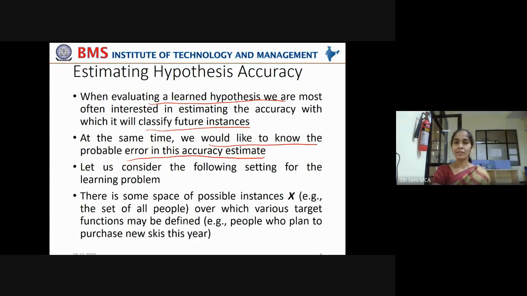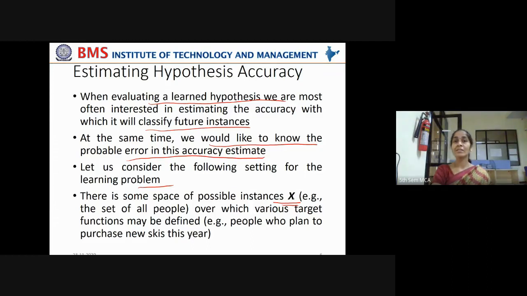Now let us consider the following setting for the learning problem. Let us start understanding how we can start evaluating the hypothesis. Let us understand first the basic learning problem, so that we can proceed with evaluating the hypothesis. There is some space of possible instances X. Now you are very much comfortable with all these notations, right?